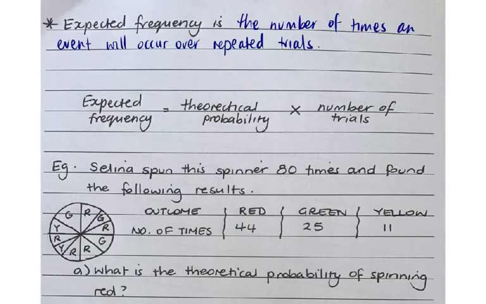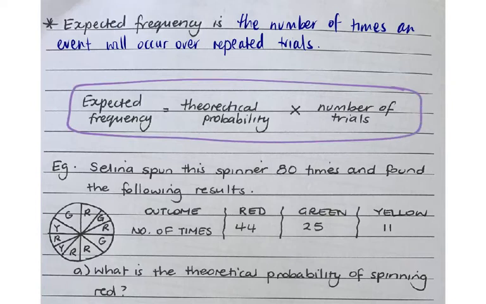We're also going to be using this formula here, which is to calculate expected frequency. And expected frequency is the number of times an event will occur over repeated trials. When we look at probability and experiments, the more trials that you do, the better the prediction you're going to have of what the outcome could possibly be. So to calculate the expected frequency, you will need to multiply the theoretical probability, which is what we've been calculating as fractions, times the number of trials. And the greater the trials, the better prediction you're going to have of the outcome.